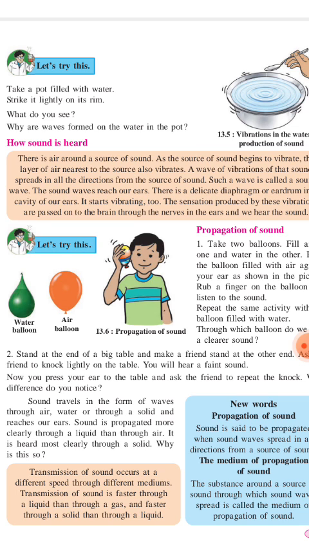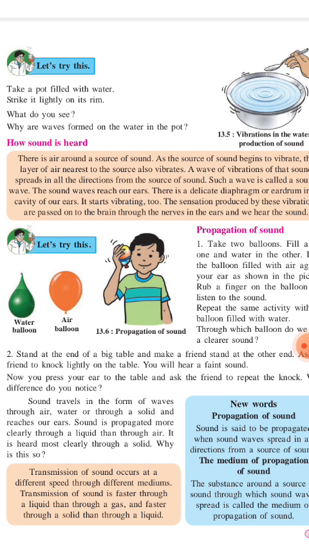Now the question: what are the media in which sound can travel? There are basically three media in which sound can travel: solid, liquid, and gas. The best example of a solid medium is the stethoscope, which is used by the doctor. The doctor hears our heartbeat with the help of a stethoscope. So the stethoscope is a solid and is an example of a solid medium.